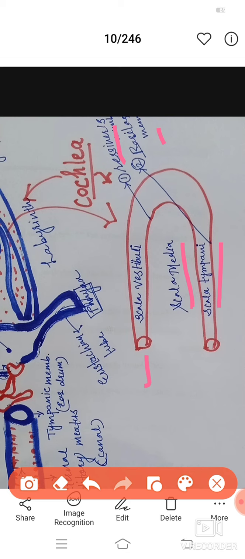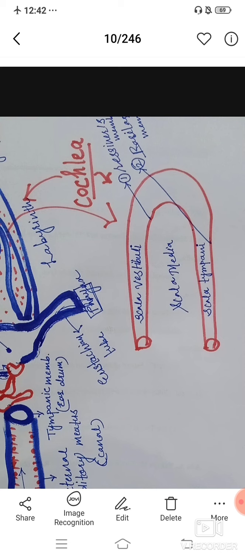When you see the uncoiled form of the cochlea, there are two membranes: Reissner's membrane, the inner membrane, and the outer membrane called the basilar membrane. Due to these membranes, the cochlea is divided into three parts. The upper part is the scala vestibuli, the middle part is the scala media, and the lower part is the scala tympani.